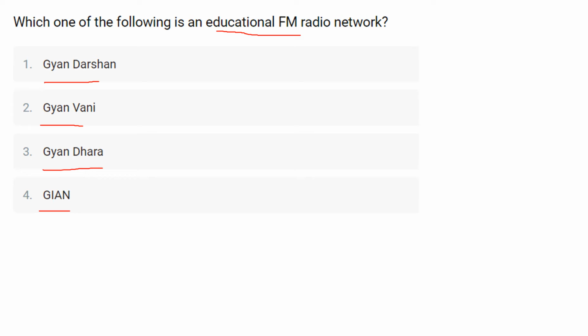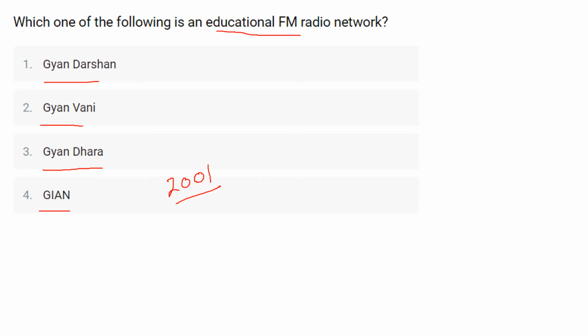Now Gyan Vani was inaugurated in the year 2001 as a network of educational FM radio channels operating from various cities in the country to enhance and supplement the teaching-learning process. Okay, the term Gyan stands for knowledge and Vani stands for broadcasting.